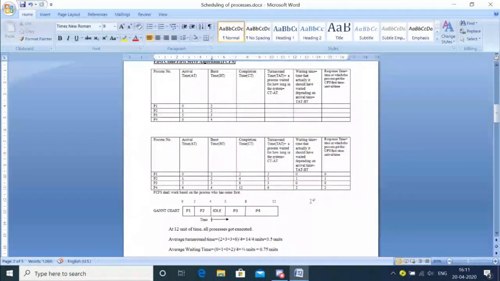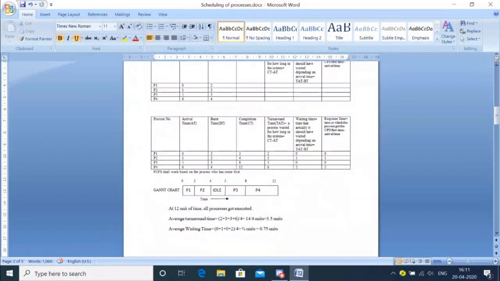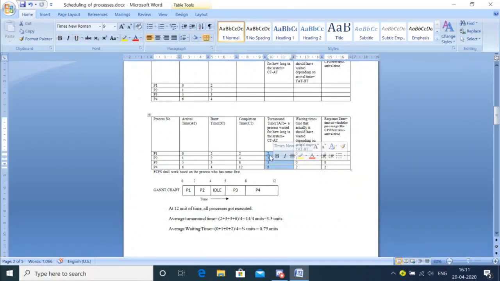Now, they might ask you to find the average turnaround time also. So how will I find the average turnaround time? These are my values of turnaround time. Whenever we are finding an average, we add all the values and divide by the number of observations. So here it'll be 2 plus 3 plus 3 plus 6 divided by the number of processes. We have 4 processes, so I add all this, I get 14 divided by 4, so I get 3.5 units.